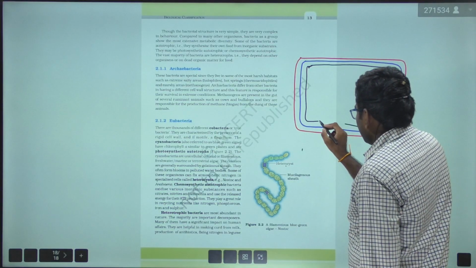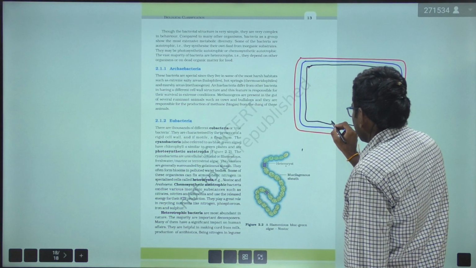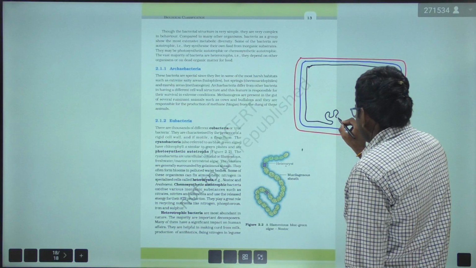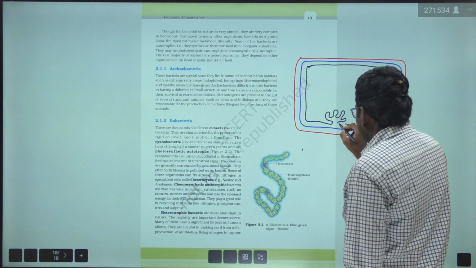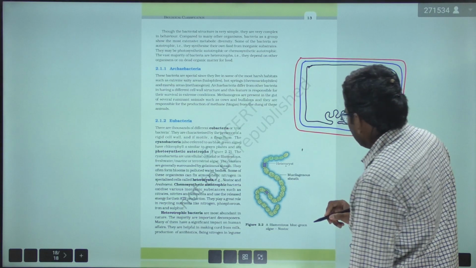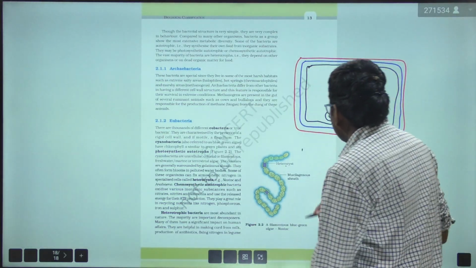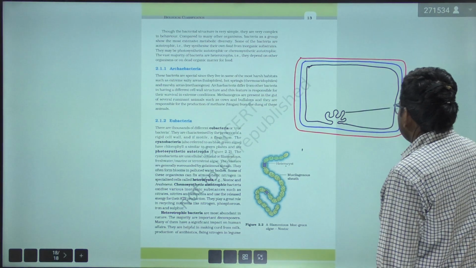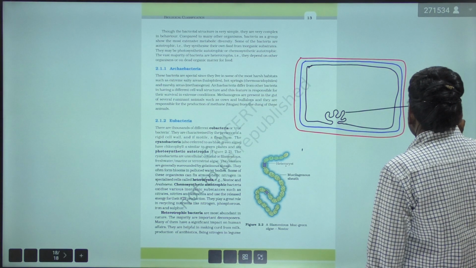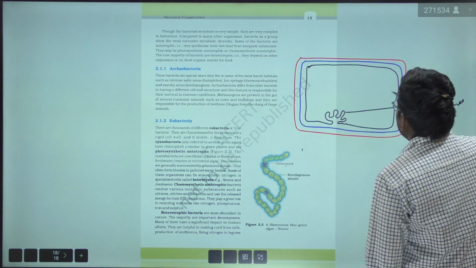Right. So here this cell membrane has some projections inside towards the semi-fluid matrix, that is cytoplasm, called mesosomes.